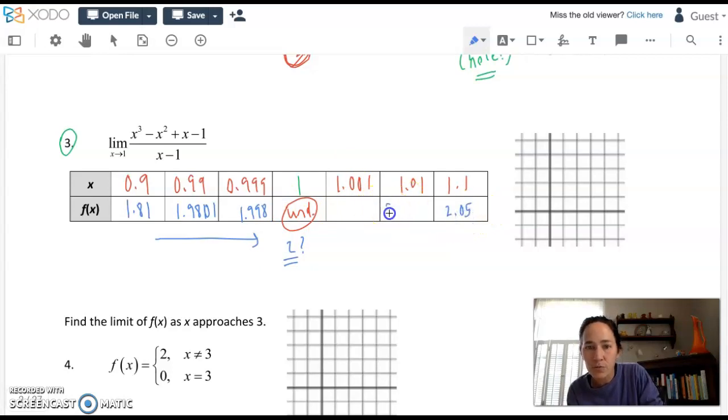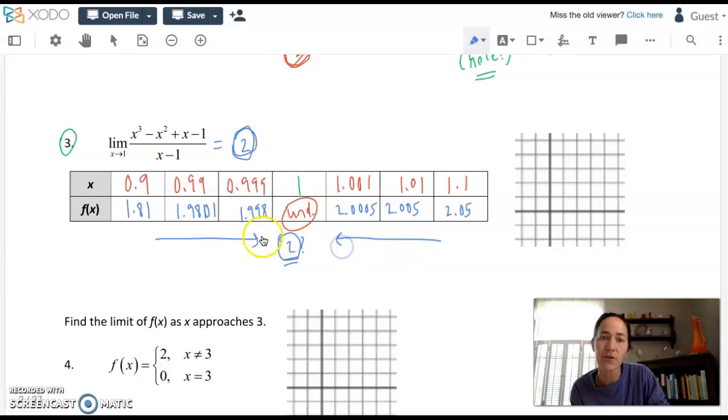2.05 when rounded, 2.005 the calculator gave me, and 2.0005. And that's enough confirmation for me while I'm just guessing. I'm going to estimate it looks like these values are limiting off to the number 2. And this we would have known by doing some algebra. If you factor the top and cancel it with the denominator, you'll see the calculator gives you a parabola here with an open dot at what would have been the point (1, 2). The 2 people walking along the function would meet at that hole, and the limit equals 2 despite the fact that there's no function value there. All right, we're going to tune back in and discuss existence or non-existence of limits. See you soon.